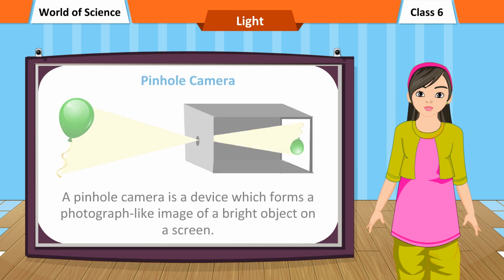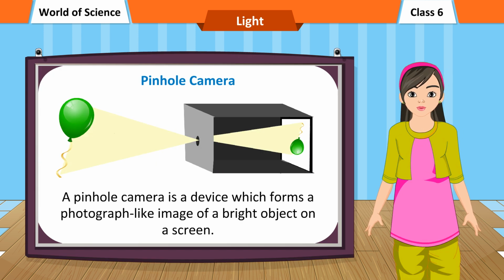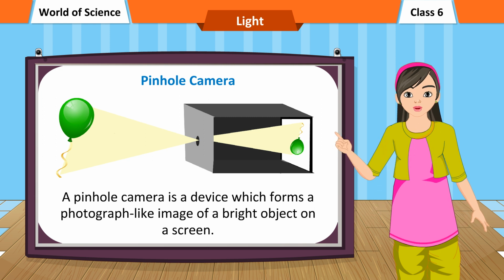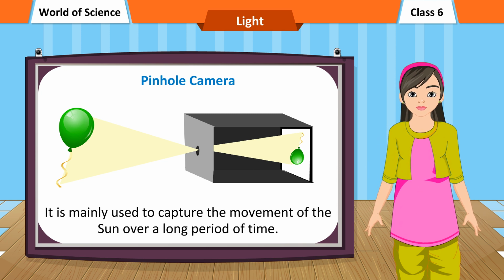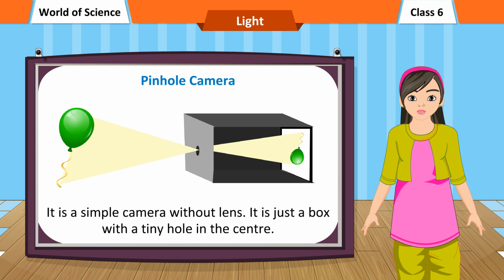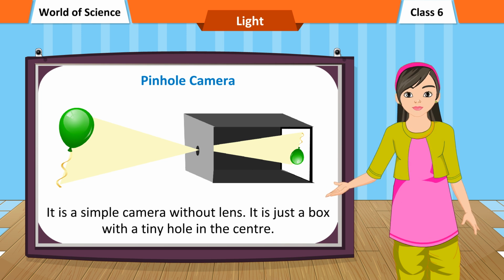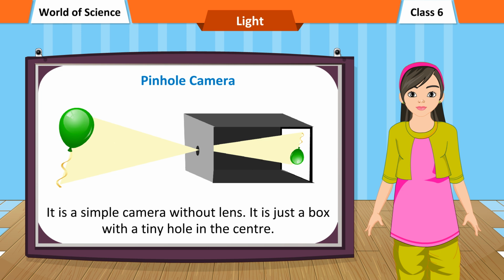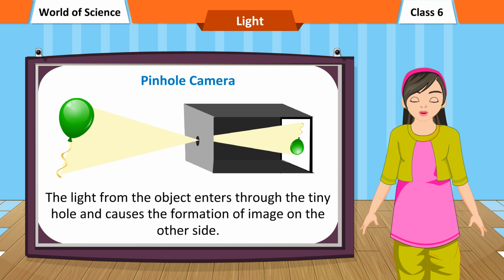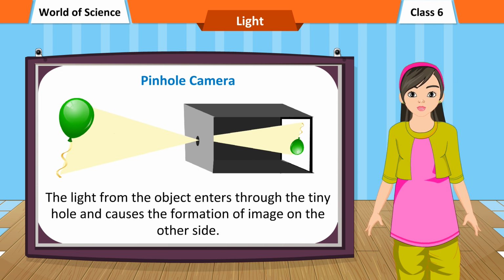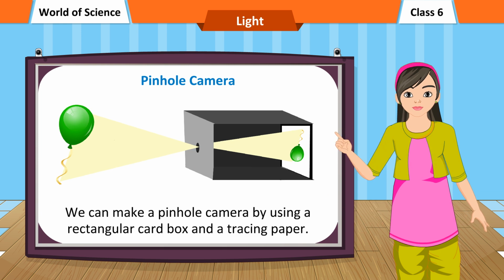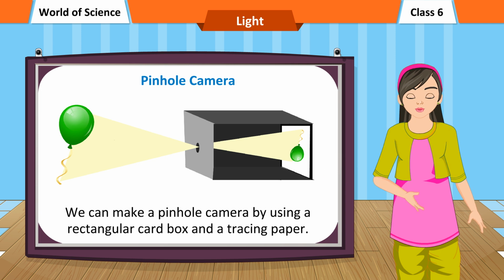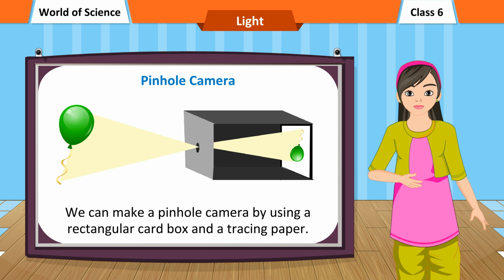Pinhole camera. A pinhole camera is a device which forms a photograph-like image of a bright object on a screen. It is mainly used to capture the movement of the sun over a long period of time. It is a simple camera without a lens. It is just a box with a tiny hole in the center. The light from the object enters through the tiny hole and causes the formation of an image on the other side. We can make a pinhole camera by using a rectangular card box and a tracing paper.